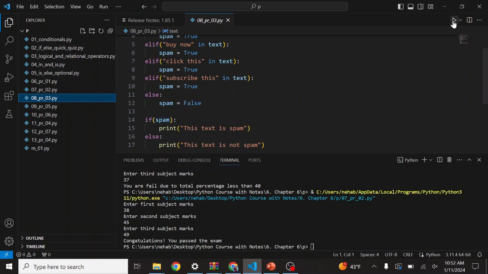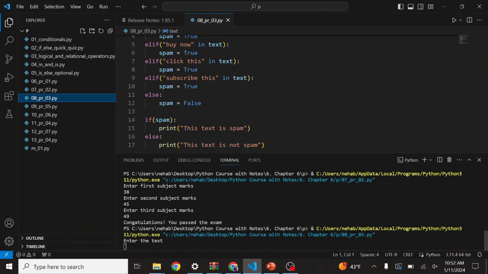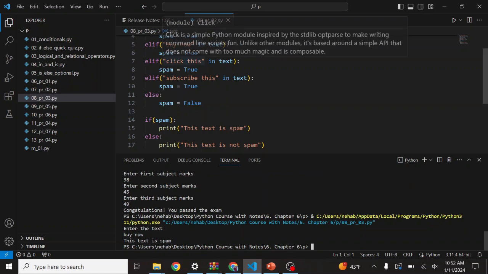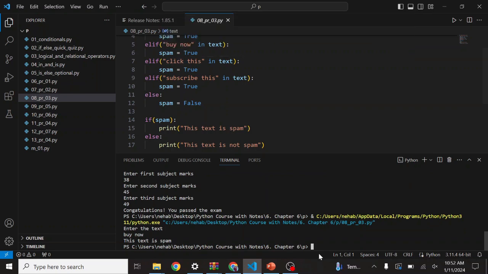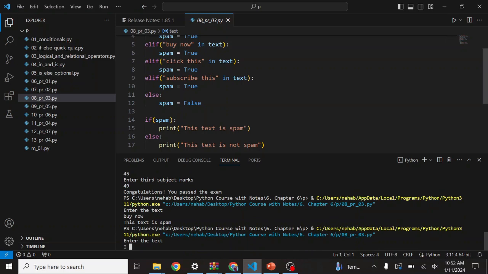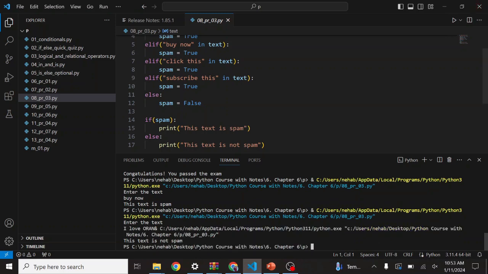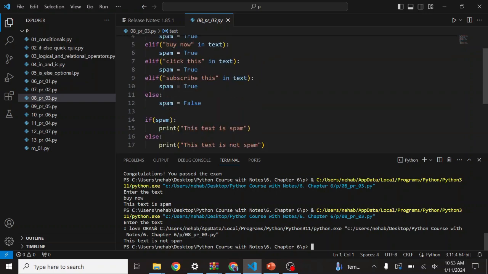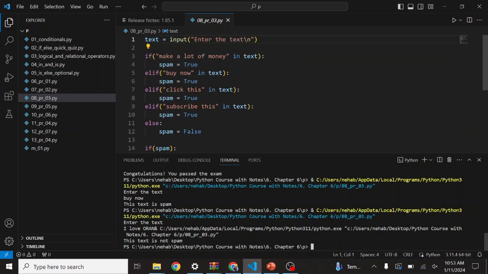So let's run this program. Suppose I write "buy now". You see, this text is spam because "buy now" comes under this. If I write something like "I love Oran", then you see this is not spam, because it doesn't contain make a lot of money, buy now, click this, subscribe this, and so on. So this way you can find whether a text is spam or not.